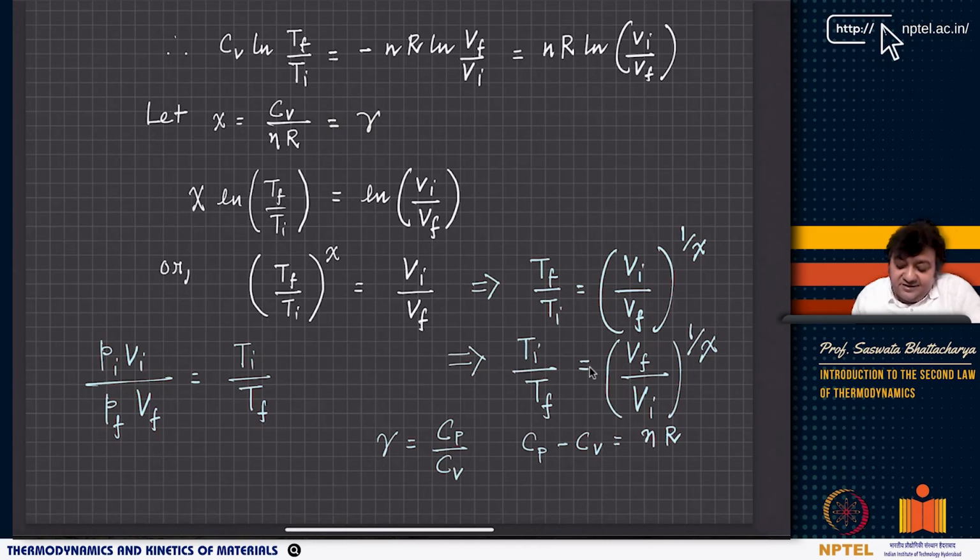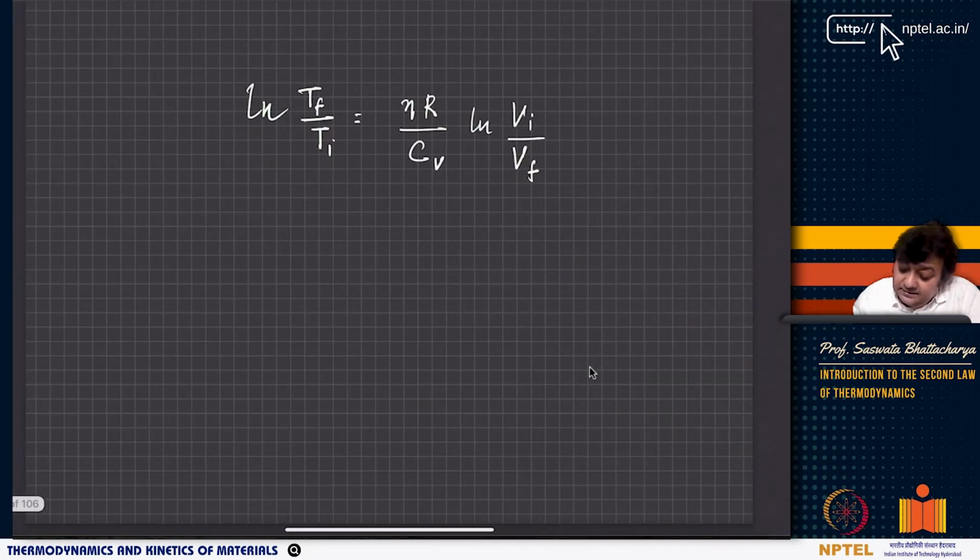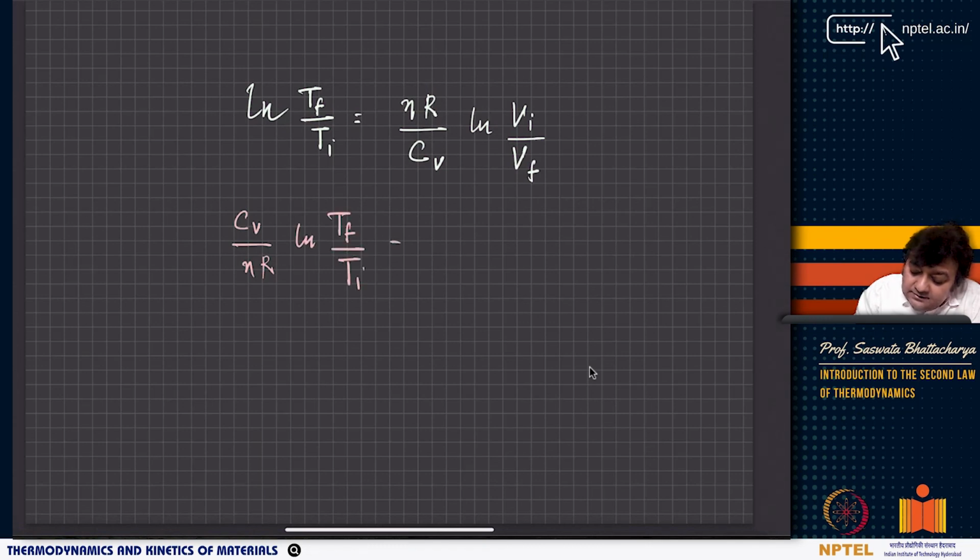Let's call it chi. So if you see that, CV by nR, nR by CV, so I just write CV by nR ln Tf by Ti equals to ln Vi by Vf.